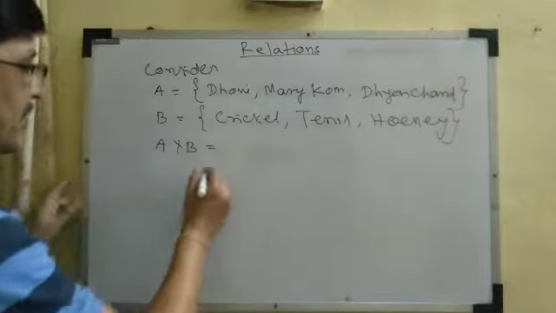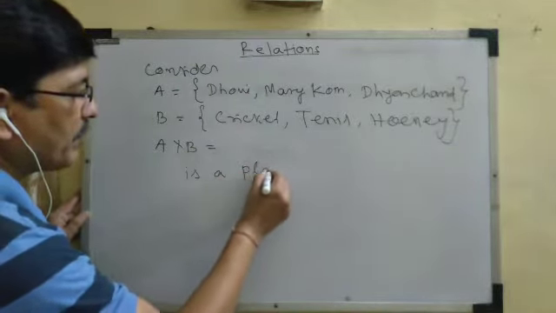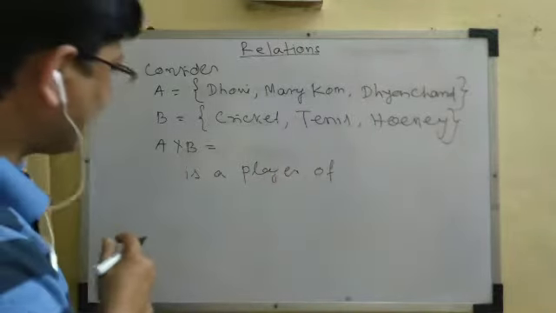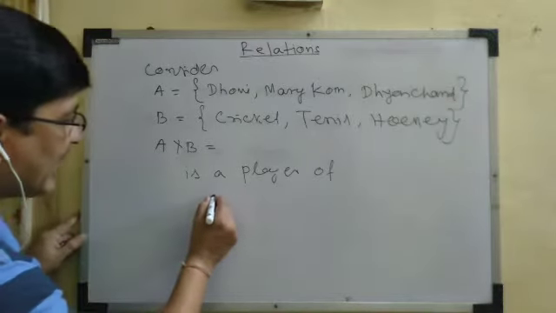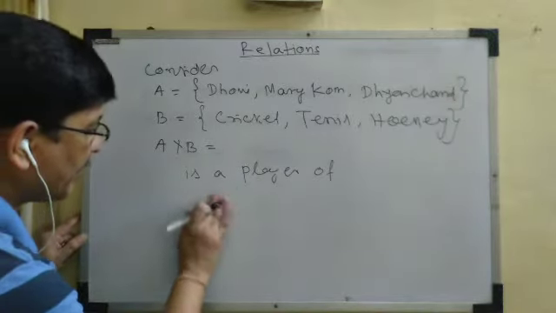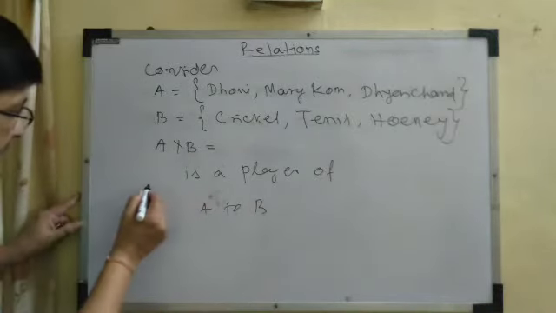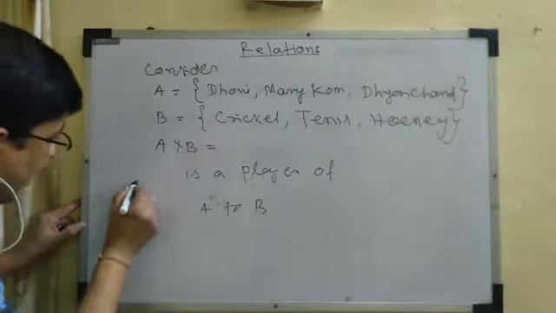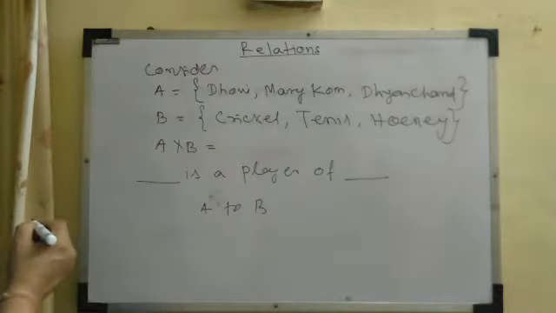Let us define a relation "is a player of", and this is a relation from the set A to the set B. That means an element of set A is to be filled here, and another element of set B is to be filled here.